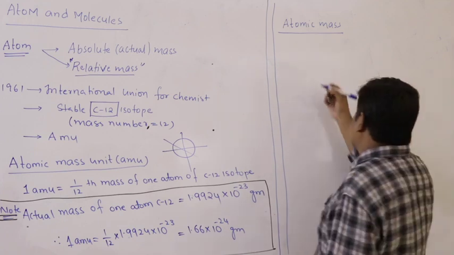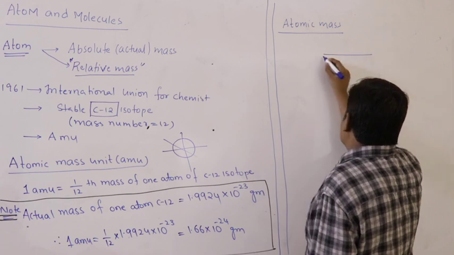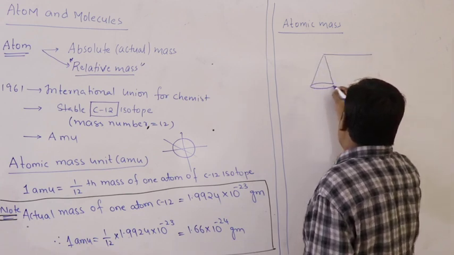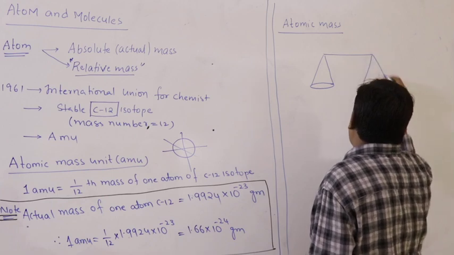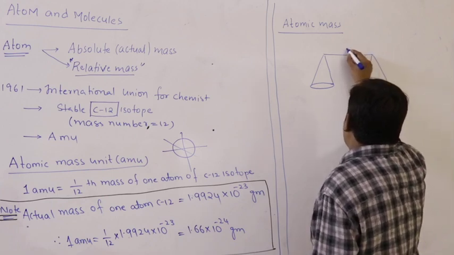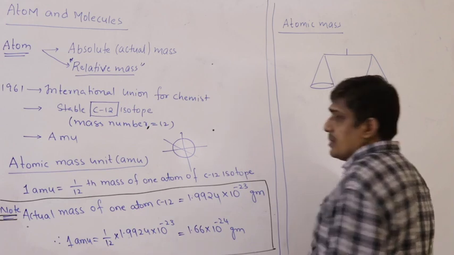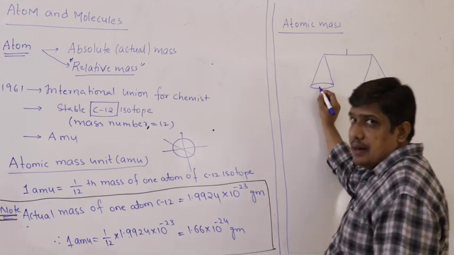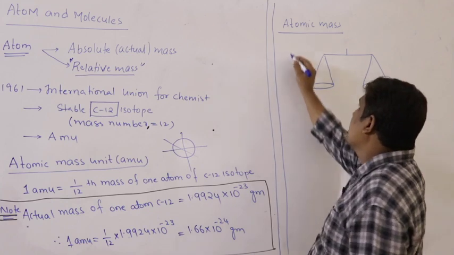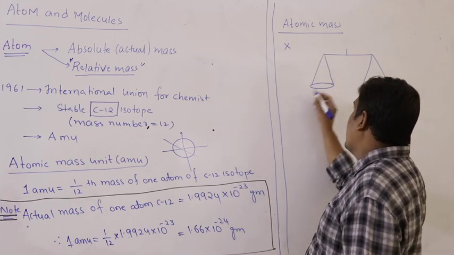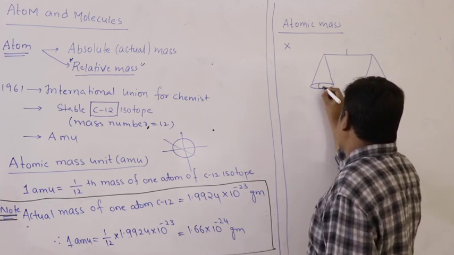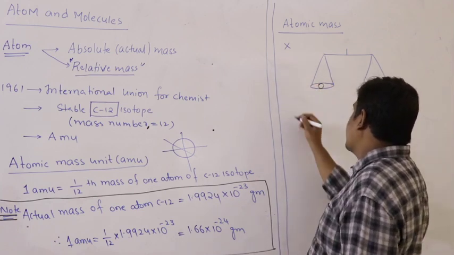To understand this, let us go back to our traditional balance. So we are trying to balance. I will take one atom of the element, say the element is X. I will place one atom of X here.